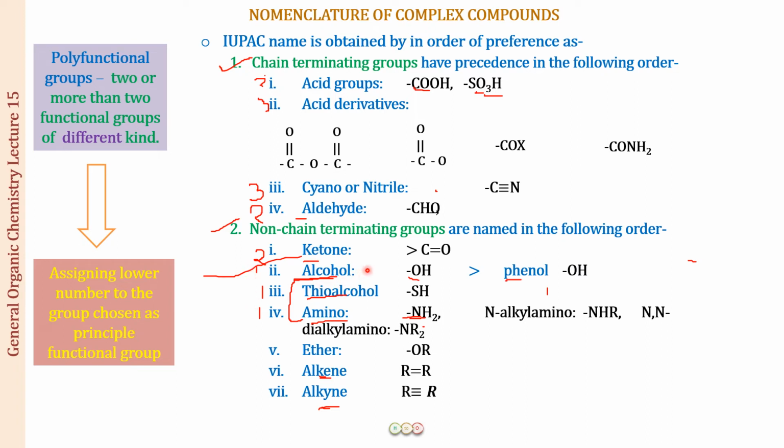So first of all we have alcohol, then thioalcohol, then phenol, and then we have O in preference to N. So amine is going to be less than the alcohol. Then its substituents, the N-alkylamine and the N-dialkylamine. Then ether, this is always a prefix, always a substituent, and then the alkenes and the alkynes.